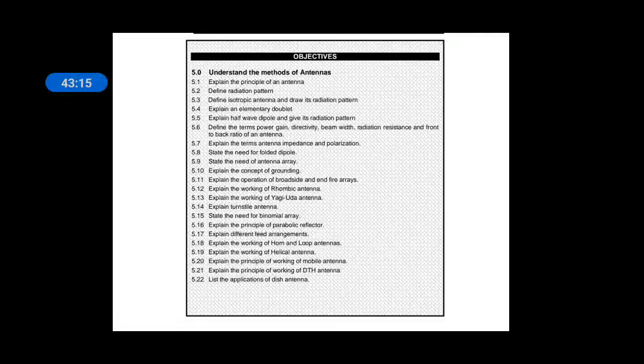Power gain. Before power gain, first you should know directive gain and directivity. Generally gains are of two types, one is directive gain and the other is power gain.